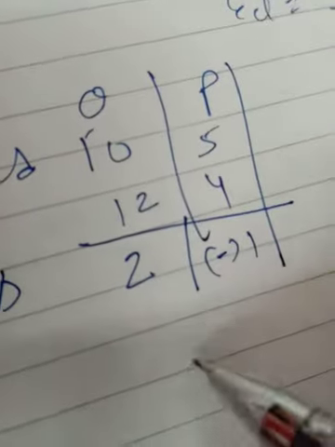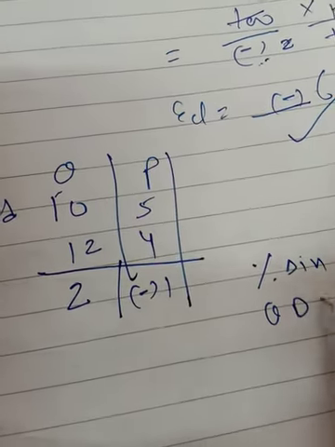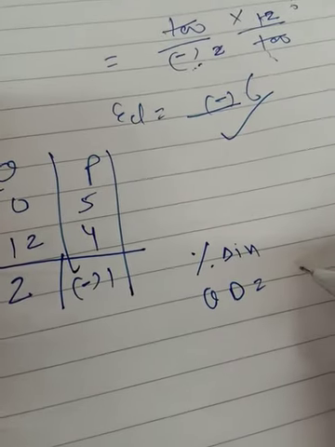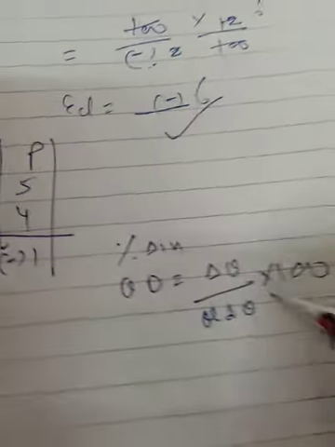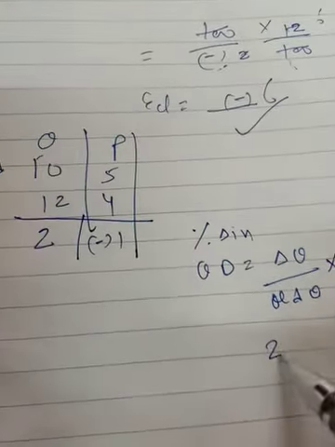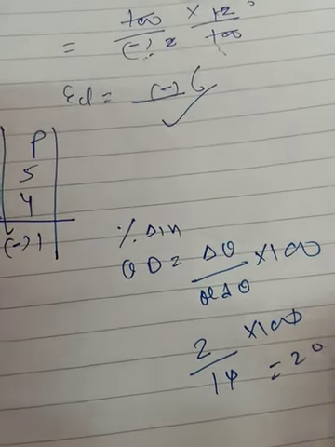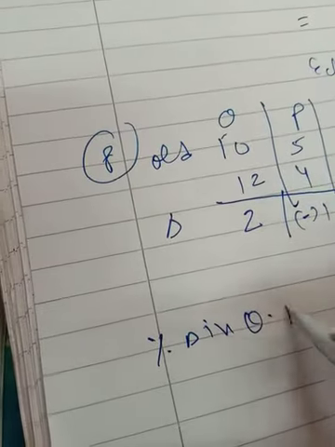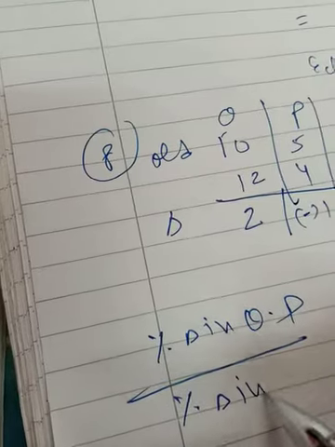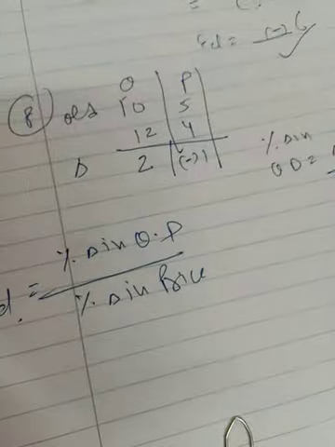Okay. Now if I write in the case of the percentage method, I am showing you both ways. Percentage change in quantity demanded is change in quantity upon old quantity into 100. This is the formula of percentage change in quantity demanded. Now the change in quantity is 2, old quantity 10, into 100. So a 20% change occurred in the quantity demanded. And elasticity of demand by the percentage method is the percentage change in quantity demanded upon the percentage change in price.